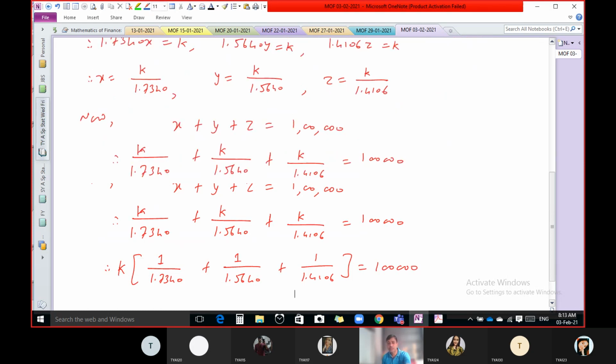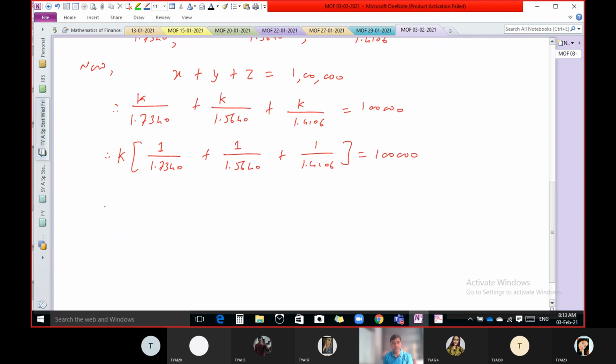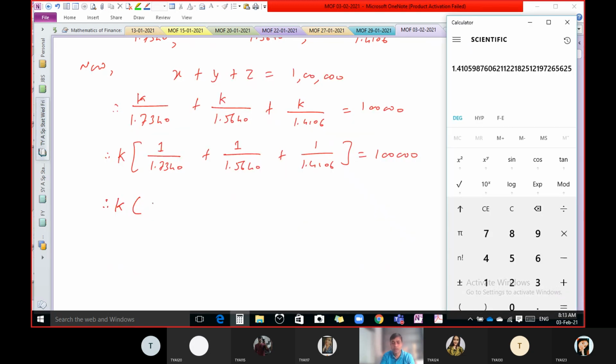Let us calculate this. It is very simple. 1 divided by 1.7340, put this in memory. Then 1 divided by 1.5640, put this in memory.